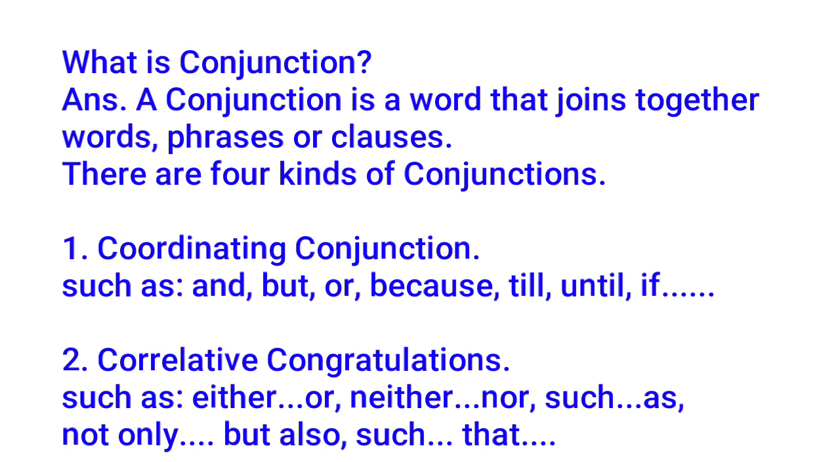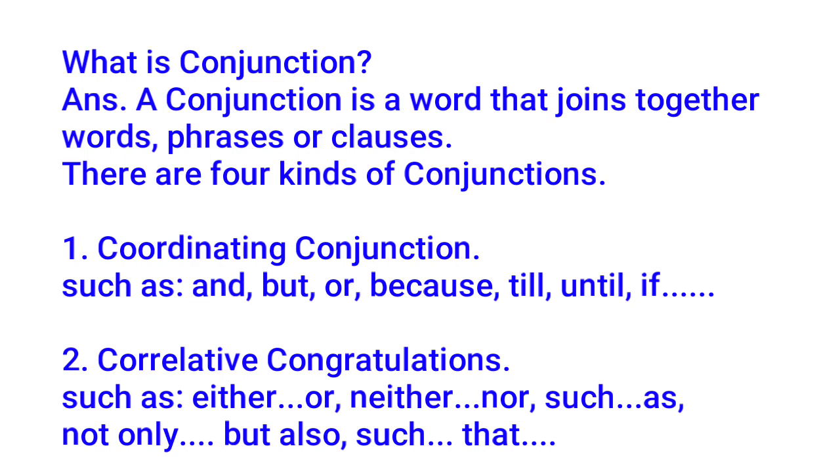Okay learners, let's get started with the topic, what is conjunction. A conjunction is a word that joins together words, phrases or clauses. They are of 4 kinds, and conjunctions are basically used to join words, phrases and sentences. Starting with the coordinating conjunctions, such as and, but, or, because, until, if. All these are known as coordinating conjunctions.